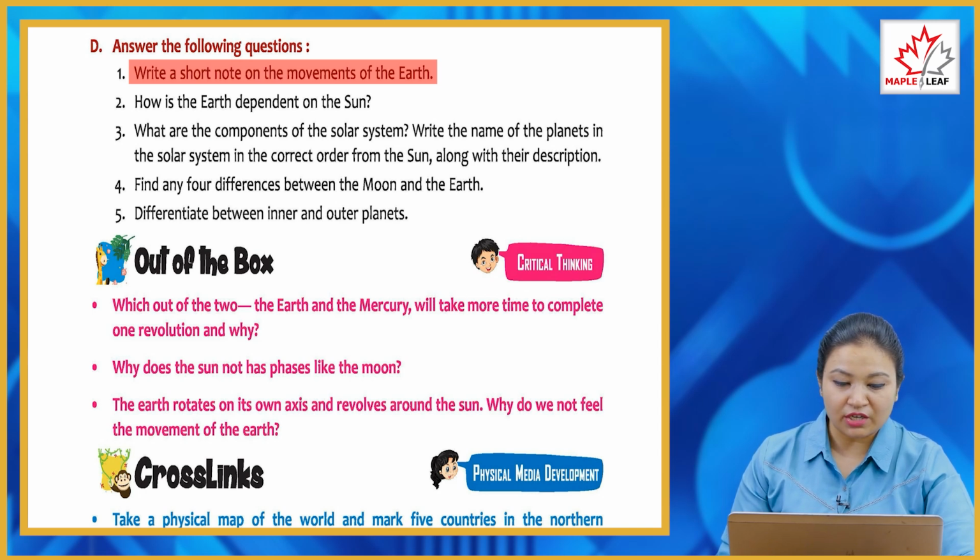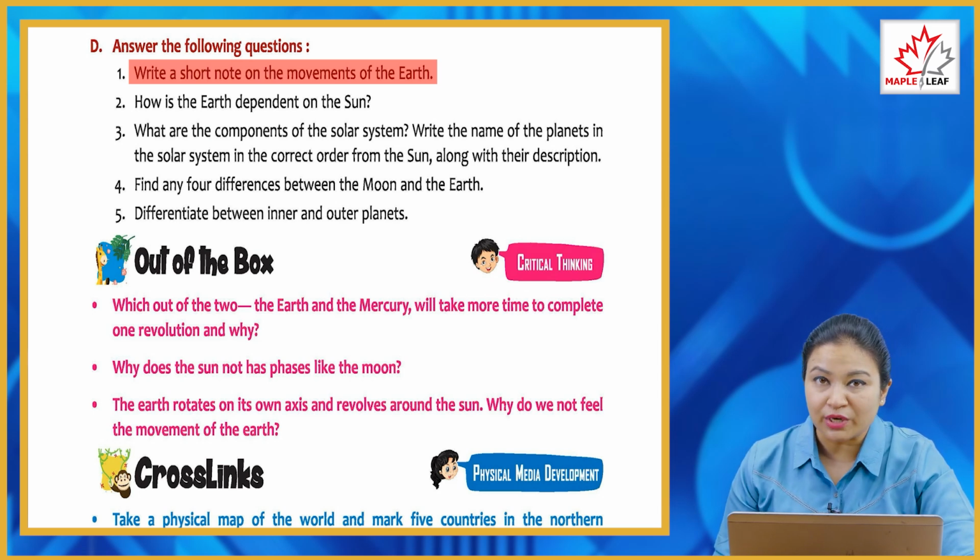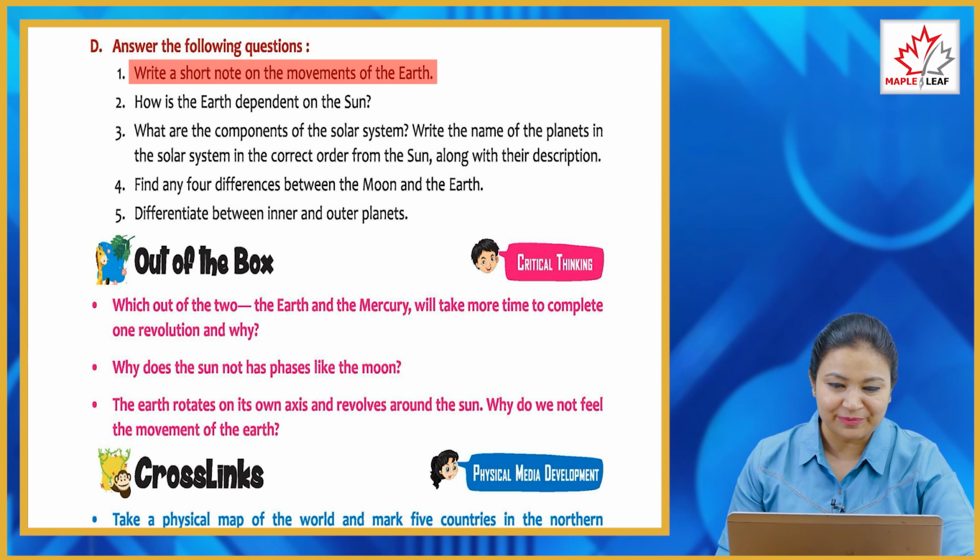The revolution of the earth causes the formation of seasons. We observe summer, winter, rain, etc. at different parts of the year. It is hot in the summer season and cold in the winter months. Days are longer in the summer months and shorter in the winter months. This happens because of the revolution of the earth around the sun and also because of the axis of the earth, which is tilted at an angle of 23.5 degrees.